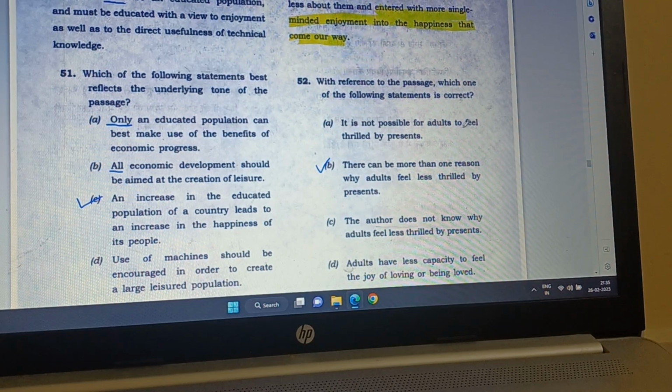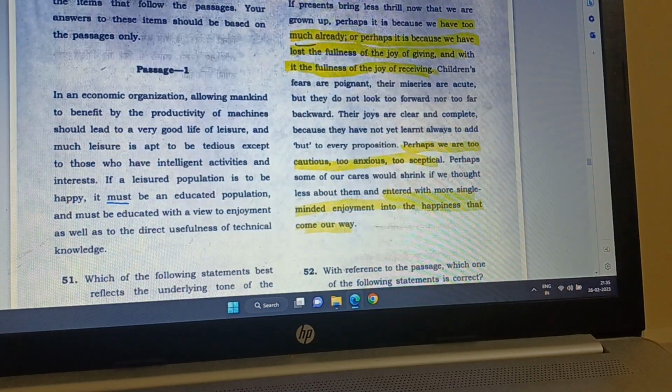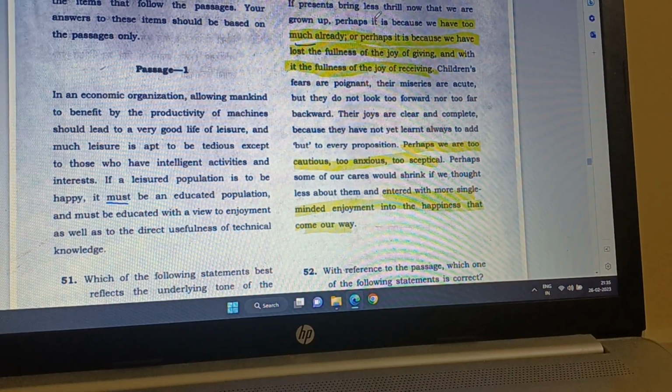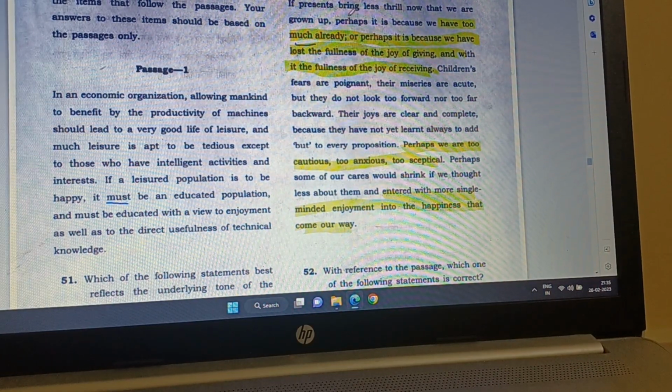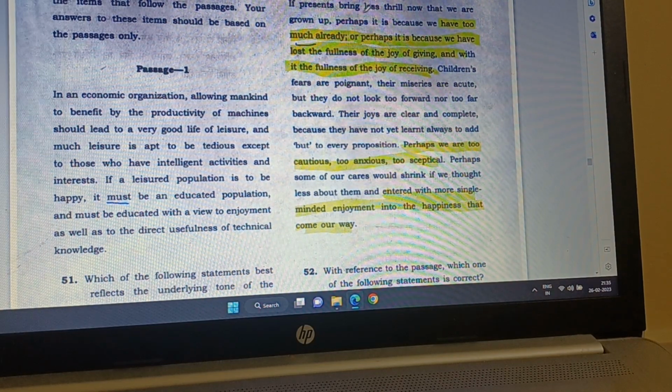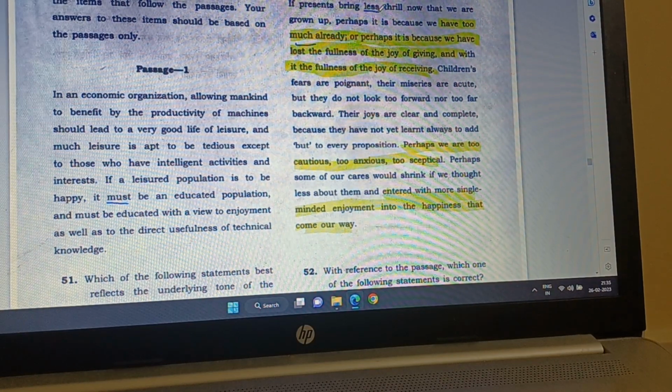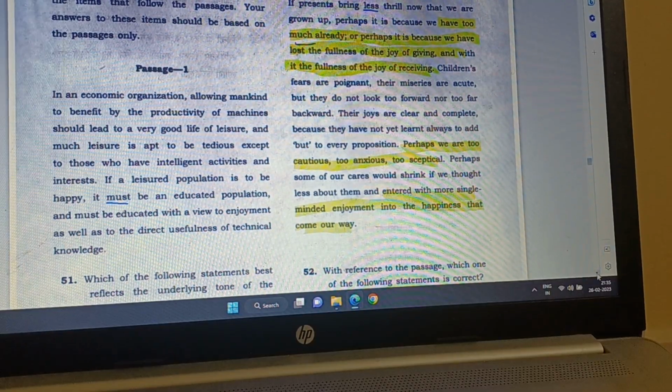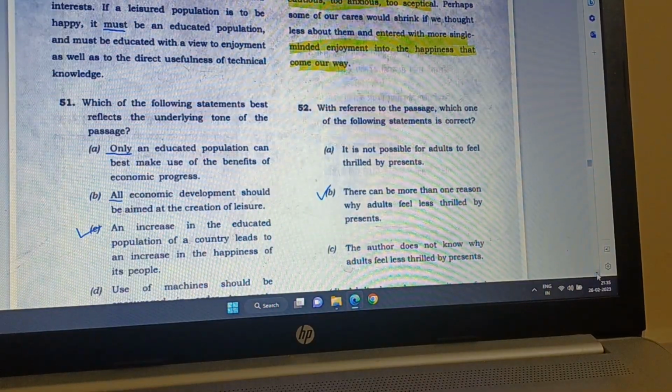A. It is not possible for adults to feel thrilled by presents. No, it is not that. We still feel thrilled, because it says here that presents bring less thrill now that we are grown up. It is not that there is no thrill at all. It says less thrill. It means adults also have thrill, but less than what children get. Then B is,